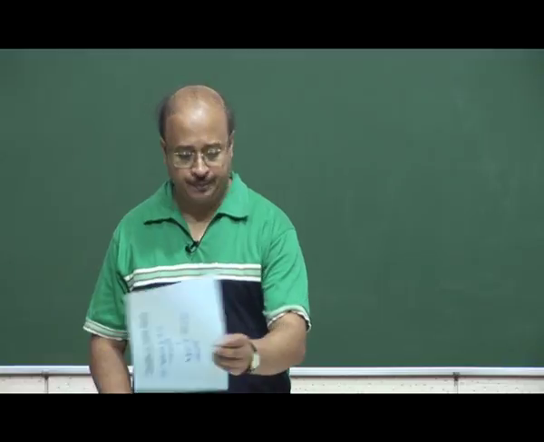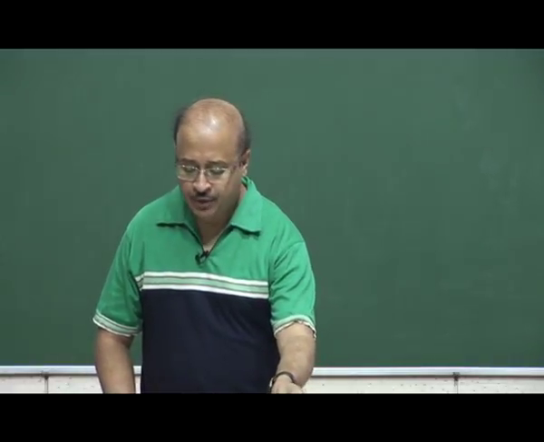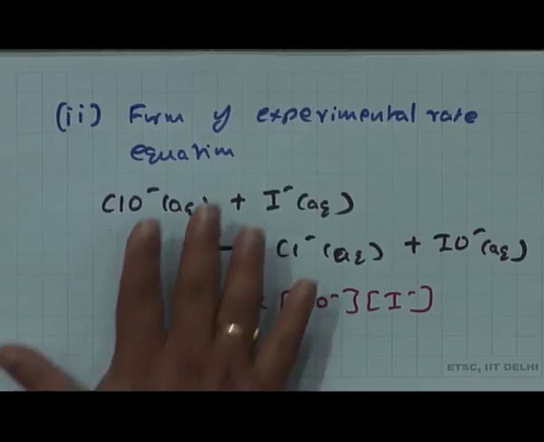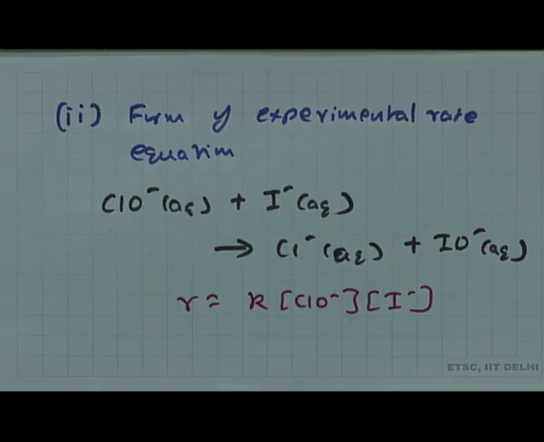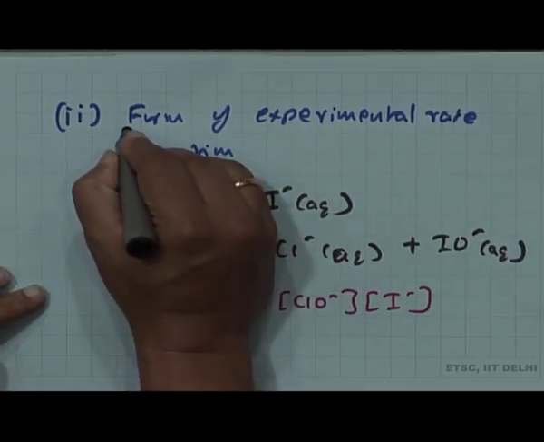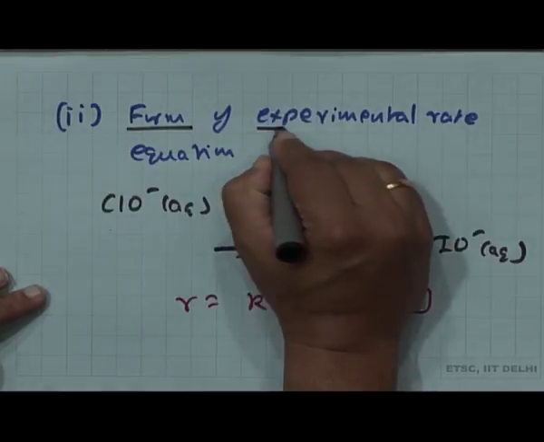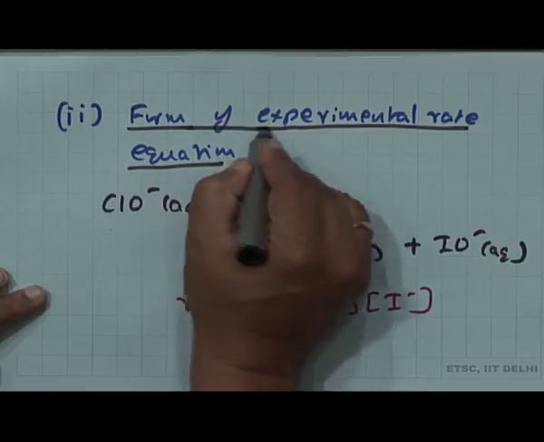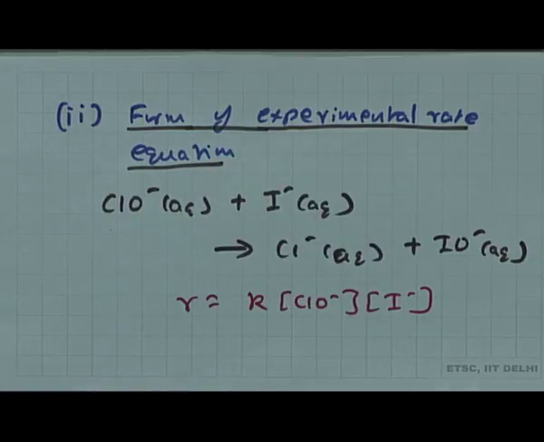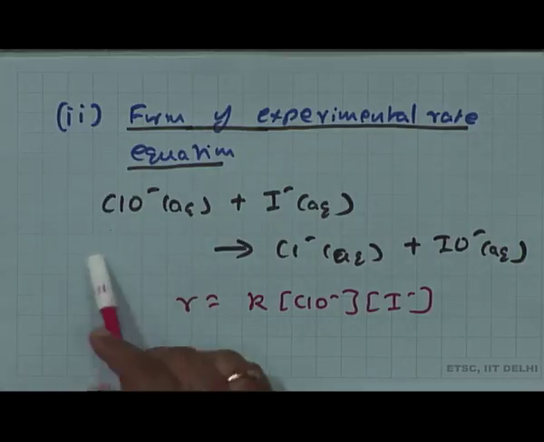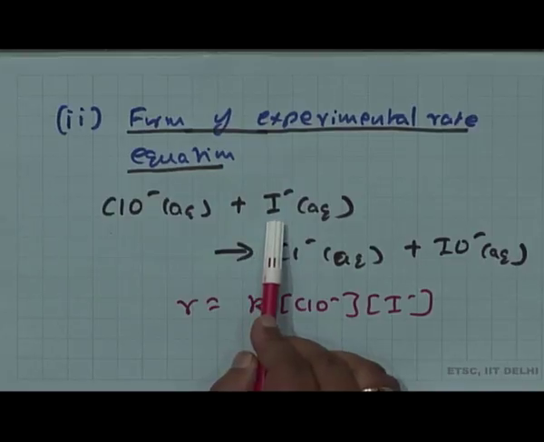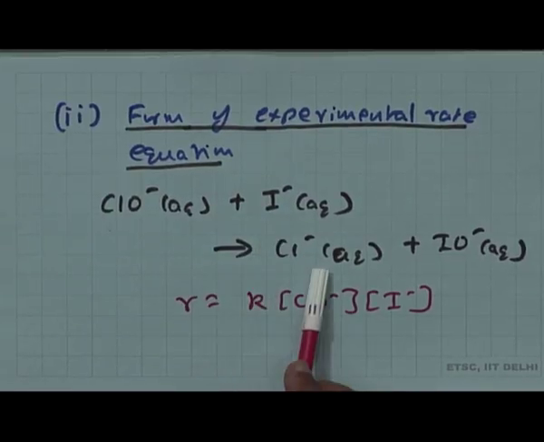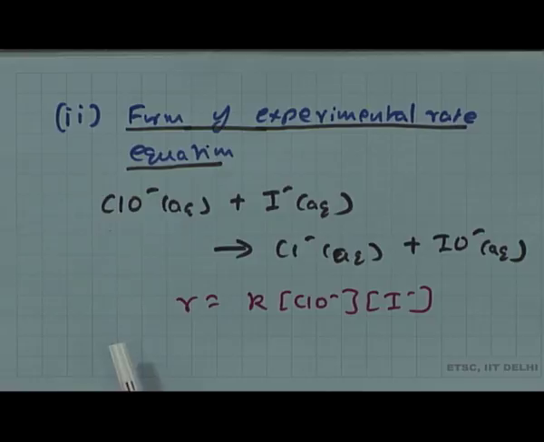The second way of doing it is by looking at the form of the experimental rate equation, which is written at the top. So, what we are saying is you look at the form of the experimental rate equation, and then we showed this example. So, what is this example? This example is the reaction between hypochlorite, ClO minus, and iodide, all in aqueous phase, giving as products chloride and hypoiodide.